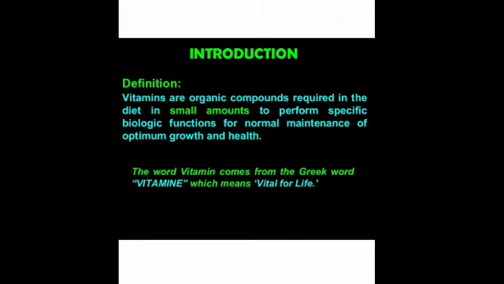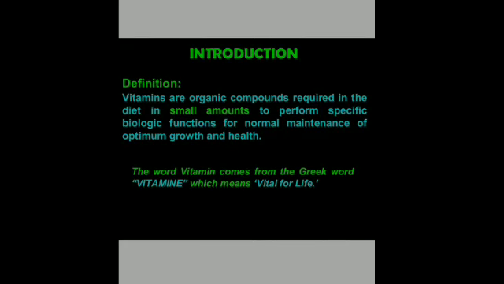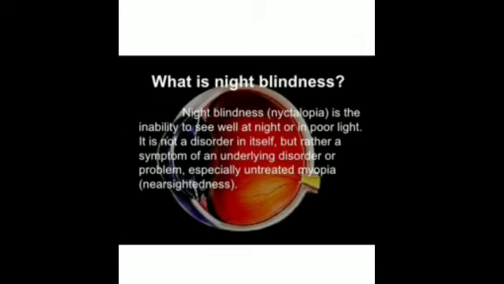So what are vitamins? They are generally organic compounds required in the diet in very small amounts to perform specific biological functions and for maintenance of optimum, that is the best, growth and health. Is that clear? All the vitamins are required, and we have several vitamins. Vitamins A, D, E and K are fat soluble vitamins, and vitamins B and C are water soluble vitamins.